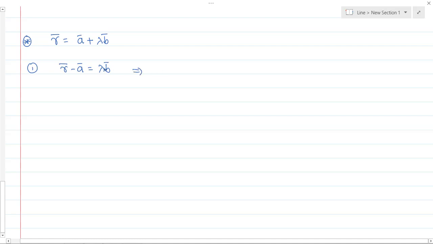This means the vectors are parallel vectors, yes or no? And if we have parallel vectors, what about their cross product?